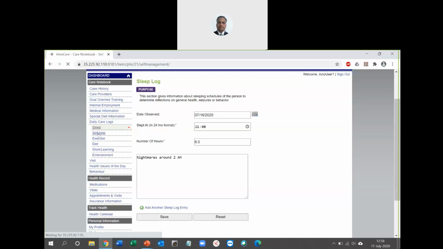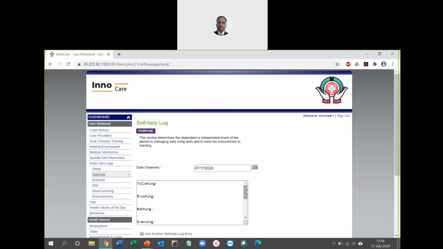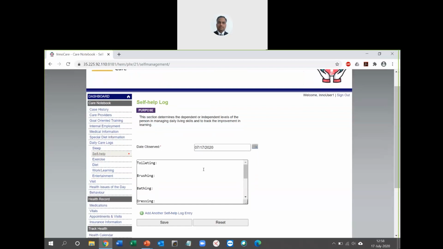The next one is self-help. Again, small goals make the big picture, I would say. So just add a few things here for the child or the patient, for you to track about their toileting, brushing, bathing, dressing, and all those kinds of daily care activities on each day. You can observe how the toileting has been, whether the user was able to take care of that on his or her own, or needed additional help, and whether this is changing over a period of time. So it will help in that way.